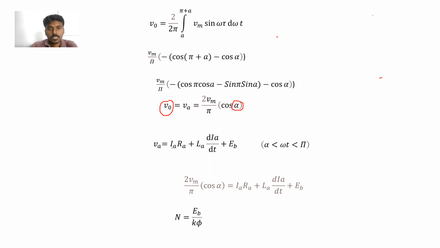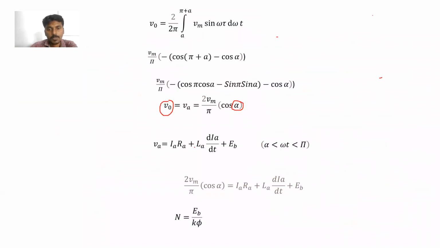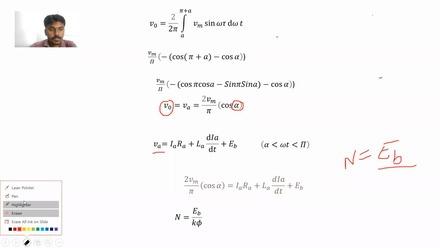Okay, so we can write here Va is equal to Ia Ra plus La into dia by dt plus Ea. Okay, Ia Ra plus La into dia by dt plus back EMF. That is Va is nothing but 2 Vm by pi cos alpha is equal to Ia Ra plus La into dia by dt plus Eb. Okay, so also we know the formula N is equal to Eb by K phi.